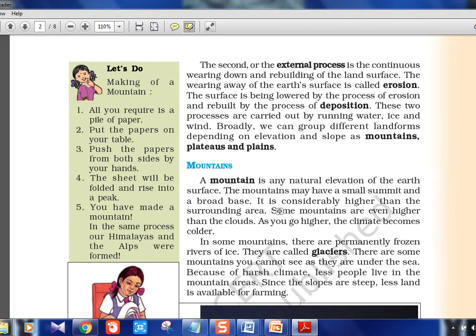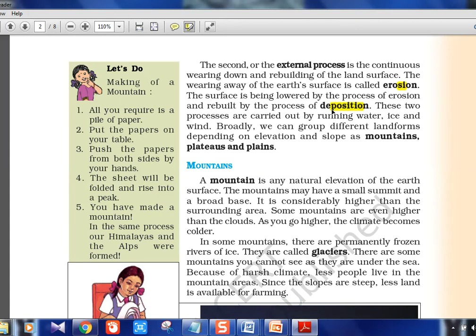The second, or the external process, is the continuous wearing down and rebuilding of the land surface. Okay, so the internal process we saw. Now this is the external process, where it is telling about the wearing down of the mountains, or the erosion process you can call it, erosion and deposition. Okay, and this happens everywhere.